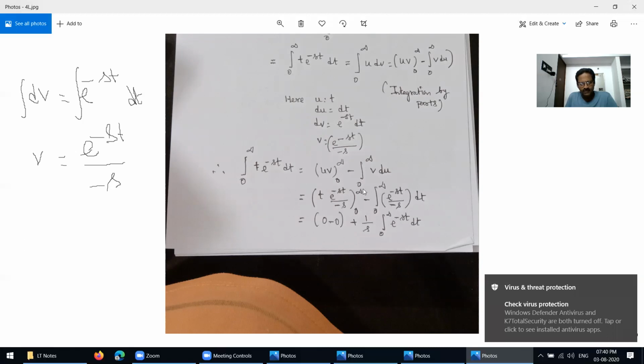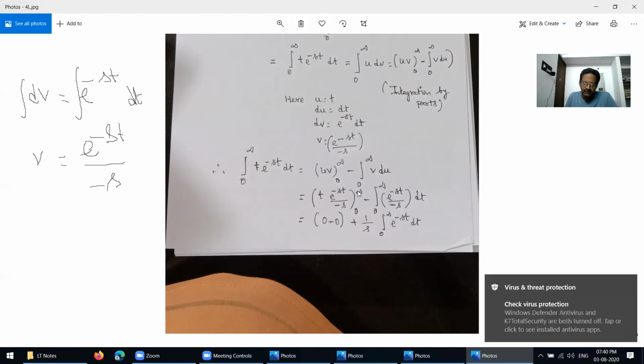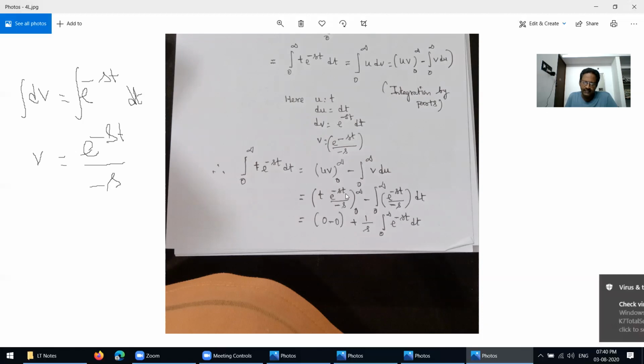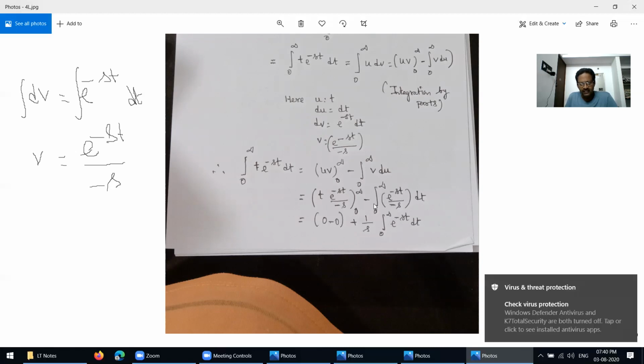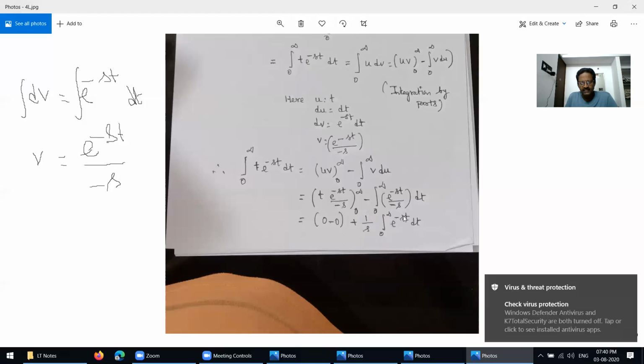Now e power negative infinity is 0, and with t equal to 0 the term is also 0, so we get 0 minus 0. Then the negative of minus s, taking this s outside, gives 1 over s, integral 0 to infinity of e power minus st into dt.